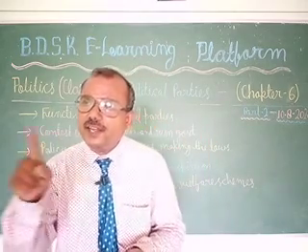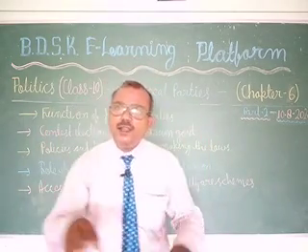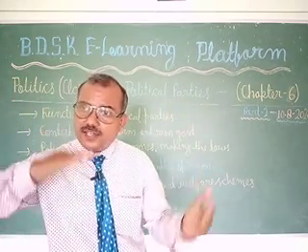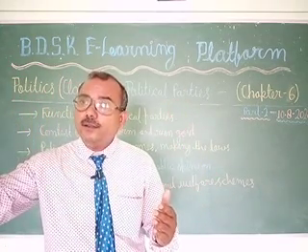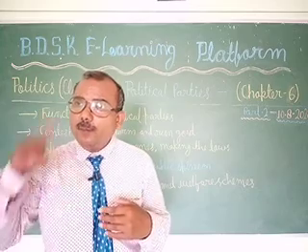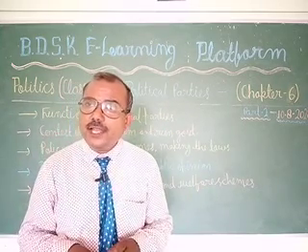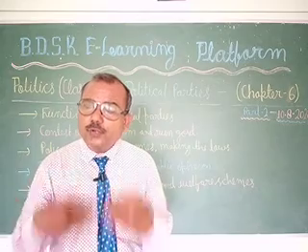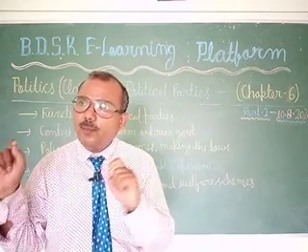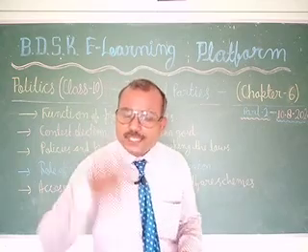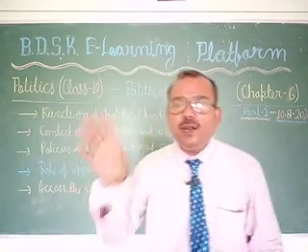After forming the government, they try to run it smoothly. The public should be happy with that government, so the party should take actions that keep the public happy. This is the main objective of the political party.